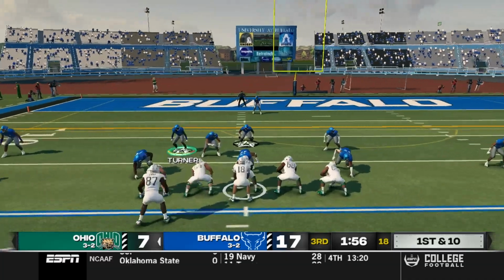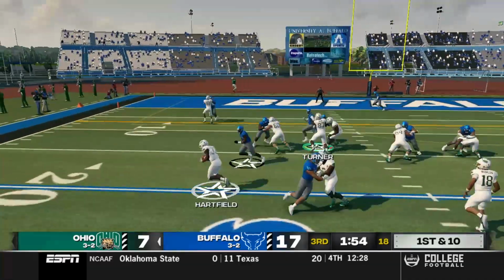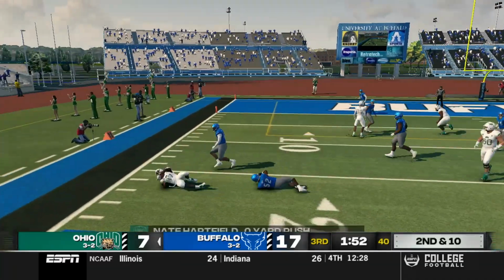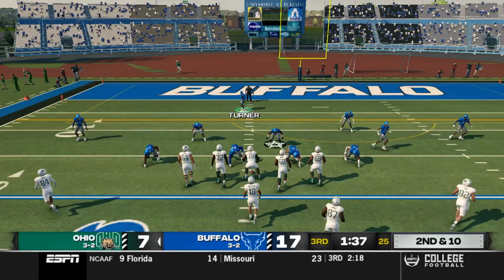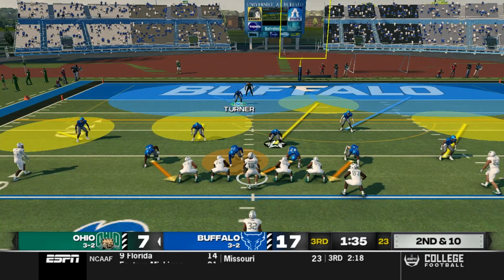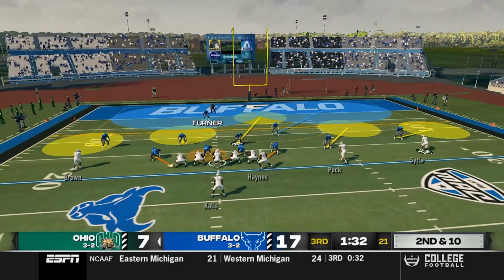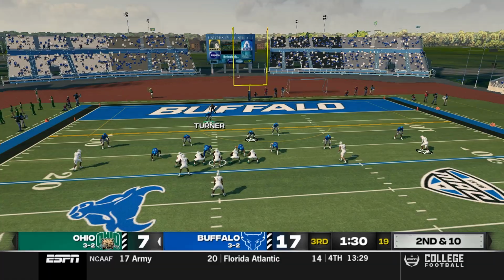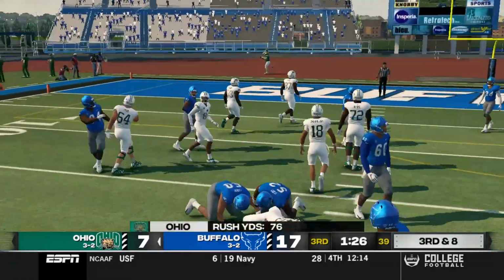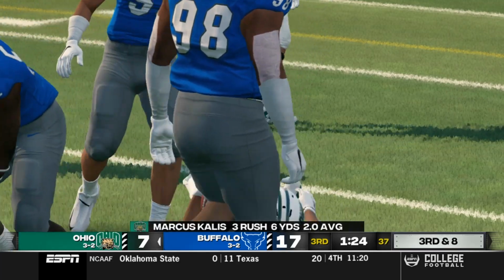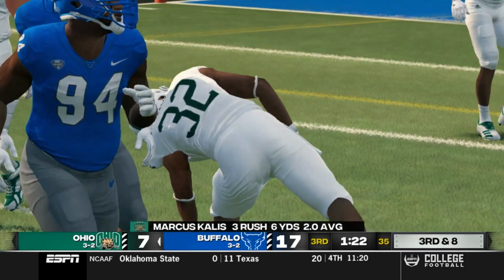Turner walking down into the box. Haynes goes in motion for the Bobcats. Smith-Njigba hands it off to Hartfield. J.R. Henry one-on-one takes down Nate Hartfield for no gain. That was a great play and great read by J.R. Henry at the linebacker position on that play. Haynes goes in motion again. Kalis is in the backfield filling in for Hartfield, who gets hit by J.R. Henry and Patrick Farnock for no gain on the play.